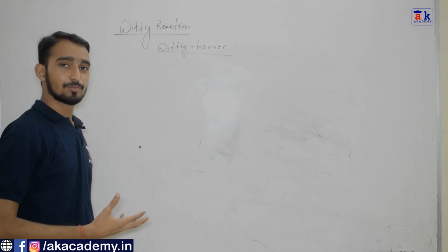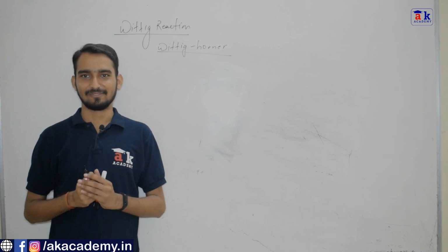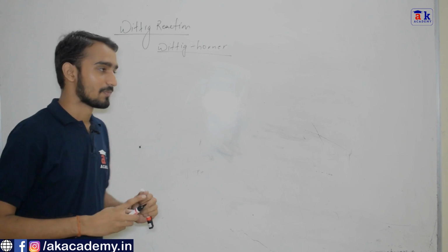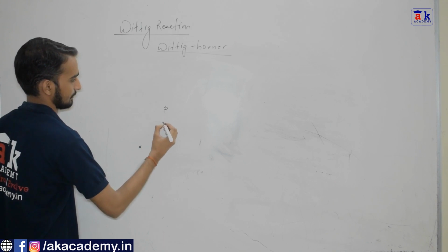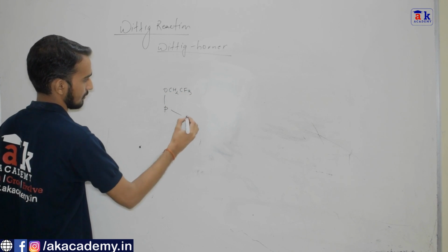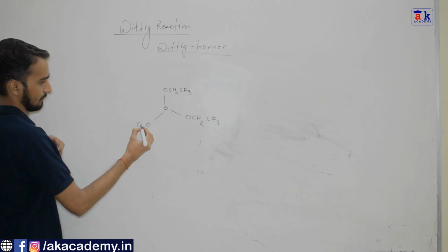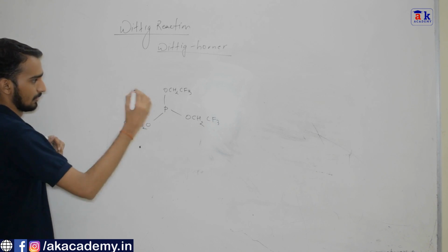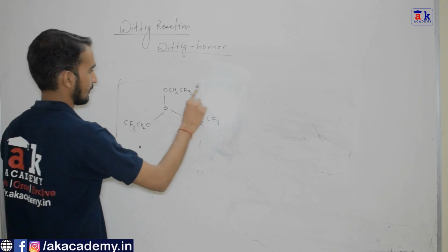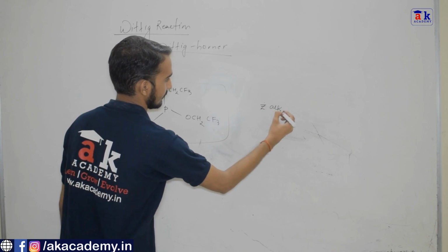Now, is there any possibility where we can synthesize the Z-alkene in Wittig-Horner? The answer is yes. If we use this particular halide, you always get the Z-alkene.